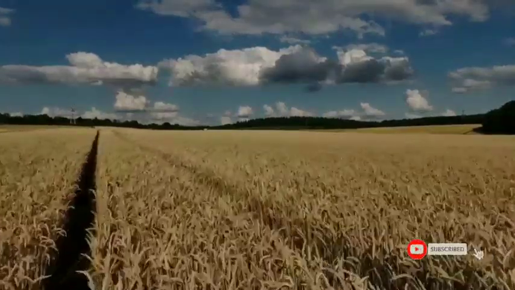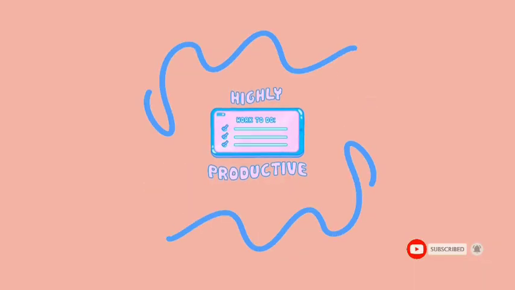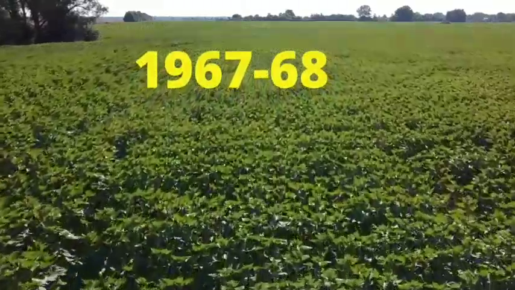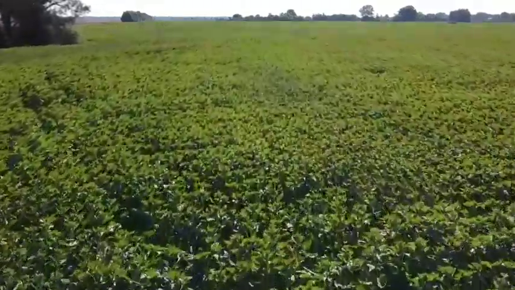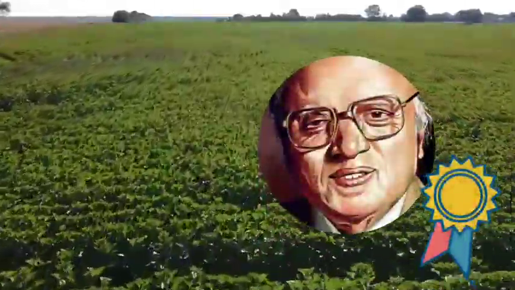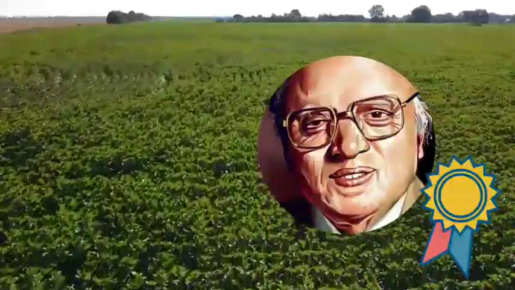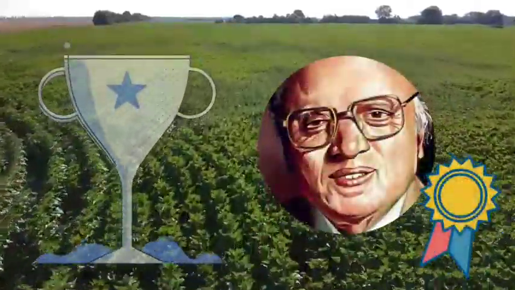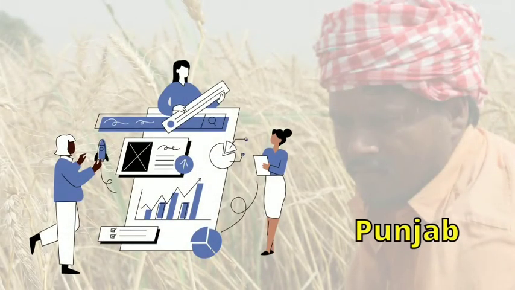Coming to the introduction of semi-dwarf wheat, it increased wheat productivity and is described as the Green Revolution, in 1967-68. In India, Swaminathan is responsible for the Green Revolution, and he was awarded the World Food Prize in 1987. Coming to the productivity of wheat, it has the highest productivity in Punjab.